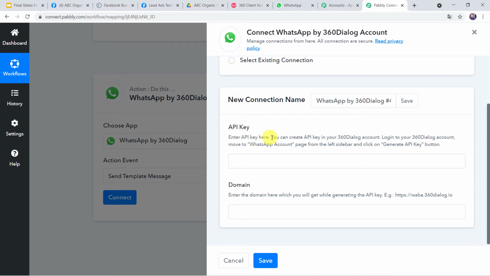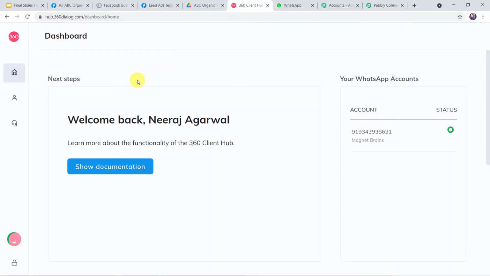Enter API key here. You can create API key in your 360 Dialog account. Log into your 360 Dialog account. Move to WhatsApp account page from the left sidebar and click on generate API key button. So let's go to 360 Dialog account. This is the dashboard of 360 Dialog account.